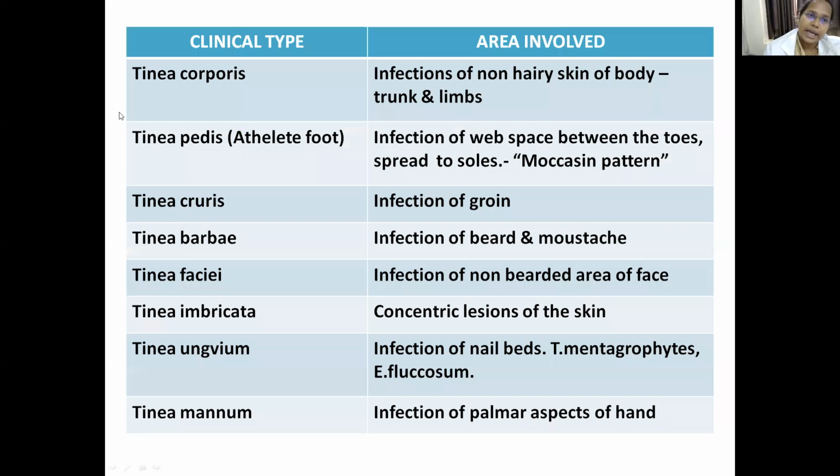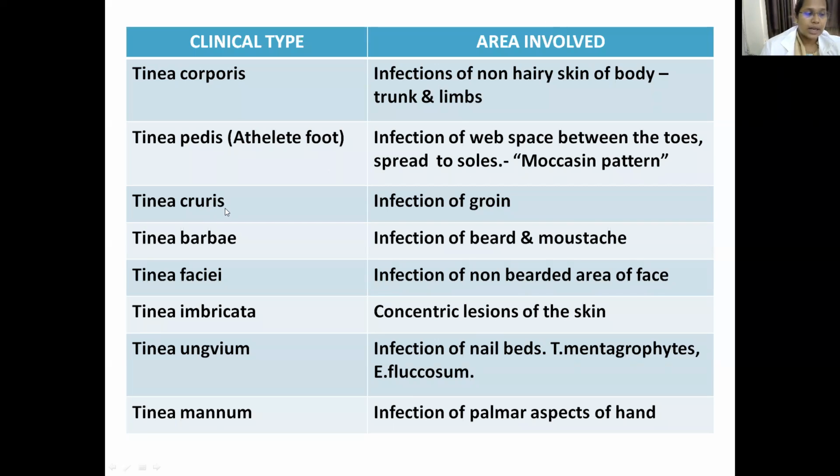Right. The next clinical type of infections that are produced by dermatophytes is Tinea corporis. This infection is of the non-hairy skin of the body, that is, usually trunk and limbs are involved. Tinea pedis, you also call it athlete's foot. It is an infection of the web space between the toes that can also spread to the soles. If it spreads to the soles, we call it moccasin pattern. Moccasin is a type of shoe that covers the sole, so moccasin pattern is the infection that is spread onto the soles. You call it Tinea pedis, which is seen as moccasin pattern, right?